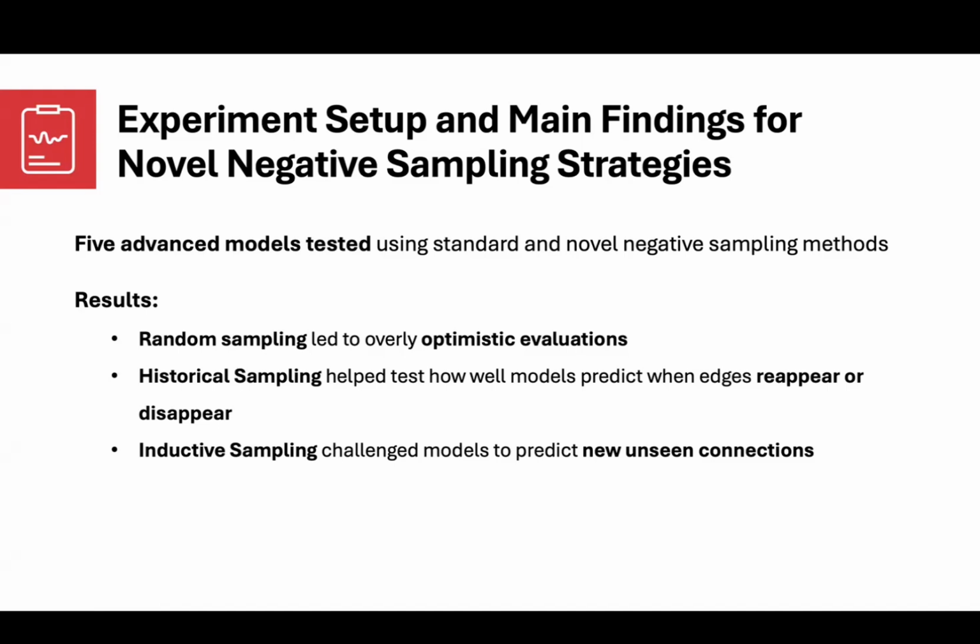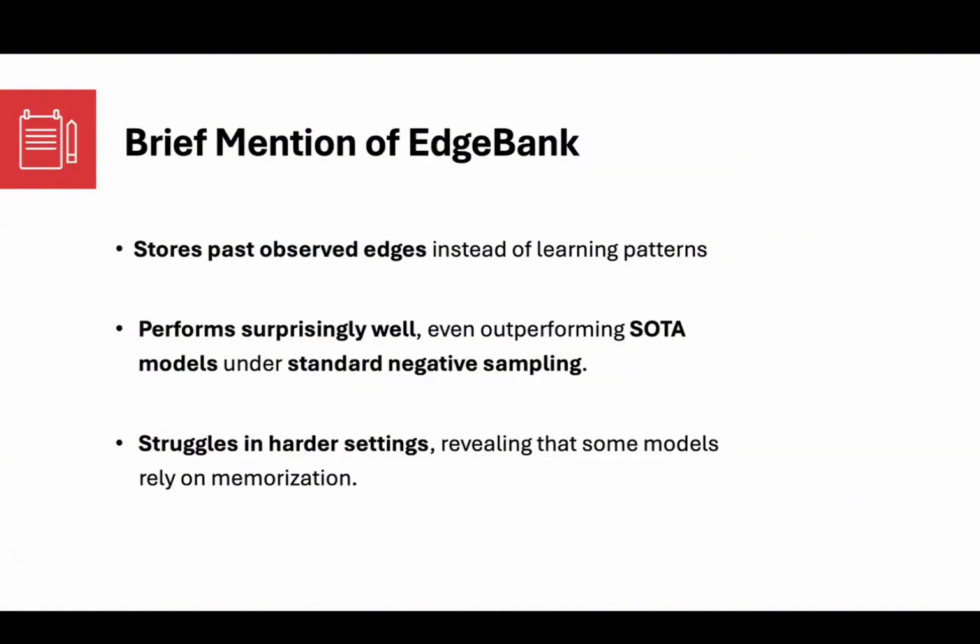The findings demonstrated that models incorporating these strategies performed more robustly, proving that better evaluation techniques are essential to advancing dynamic link prediction. The study introduced EdgeBank, a simple baseline that stores past edges without learning patterns.